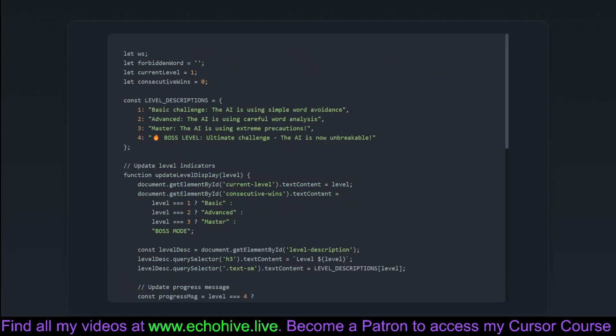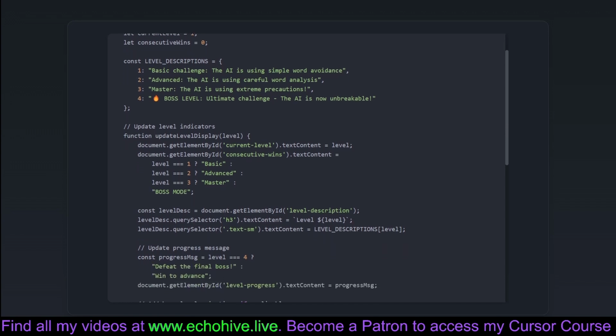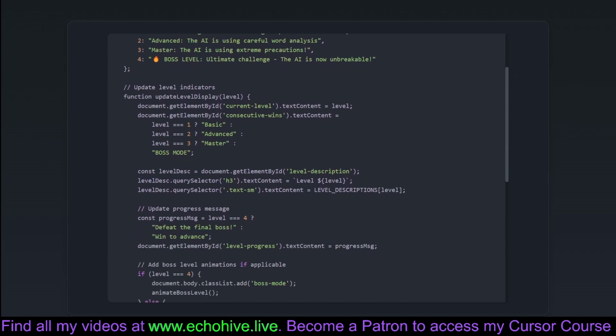In the JavaScript realm, we start by initializing some crucial variables. WS for WebSocket, forbidden word to store the player's chosen word, and current level and consecutive wins for tracking progress. Let's think of them as your game's Fitbit.